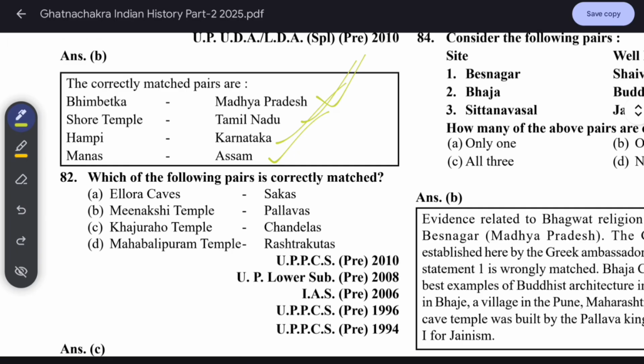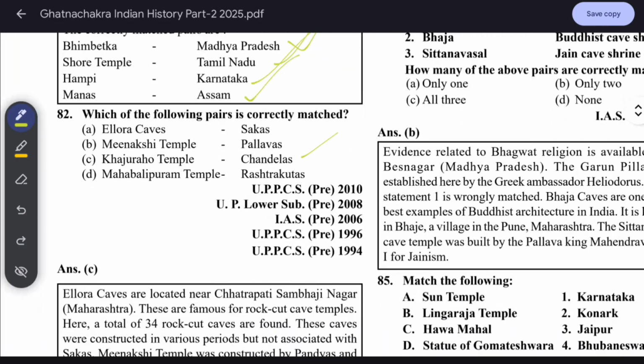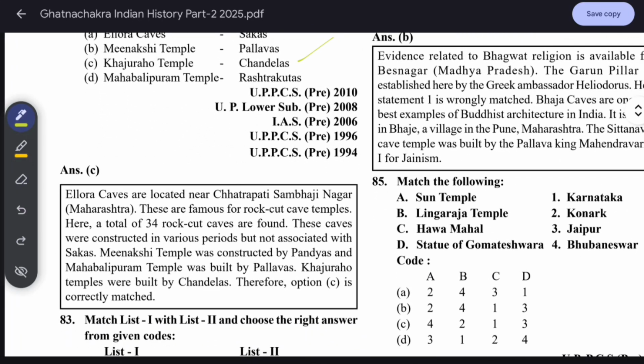Ellora caves, Rashtrakuta, which correctly matched, we have to find it. Khajuraho temple Chandela is only correct. Okay. Mahabalipuram Pallava, Rashtrakuta. Ellora caves are located near Chhatrapati Sambhajinagar, Maharashtra. These are famous for rock cut cave temples. Total 34 caves are found in Ellora. Okay. These caves were constructed in various periods but not associated with Shakas. Meenakshi temple was constructed by Pandyas and Mahabalipuram temple was built by Pallavas. Khajuraho temple was built by Chandelas.